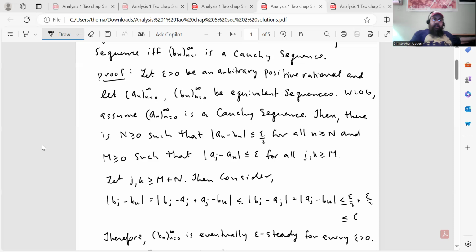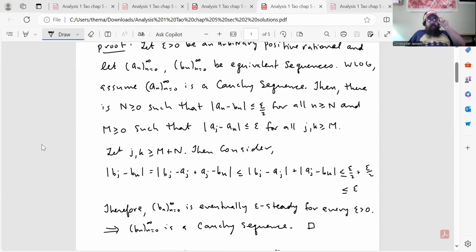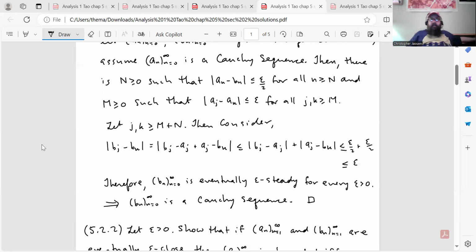So let j, k be greater than or equal to M plus N. Then consider the distance between b_j and b_k. That's equal to the absolute value of b_j minus a_j plus a_j minus b_k, which is less than or equal to the distance between b_j and a_j plus the distance between a_j and b_k by the triangle inequality, which is less than or equal to epsilon over 2 plus epsilon over 2, which is, of course, equal to epsilon. Therefore, b_n is eventually epsilon steady for every epsilon greater than 0, which means that b_n is also a Cauchy sequence. And that proves the proposition.